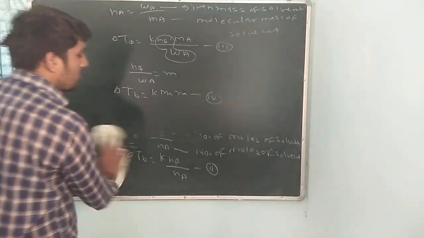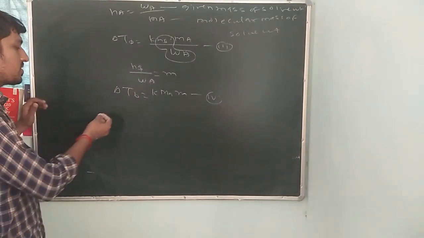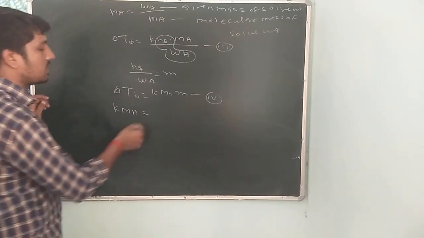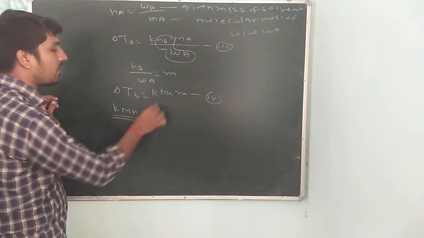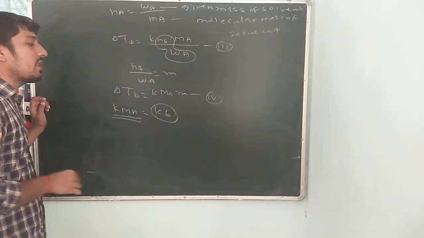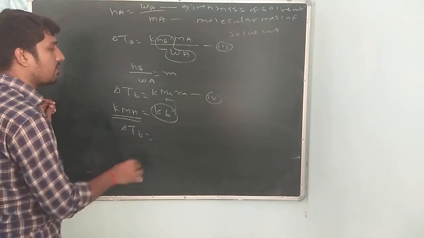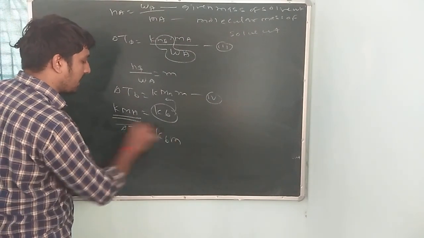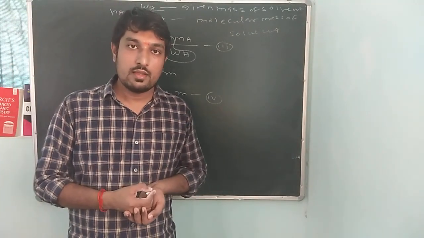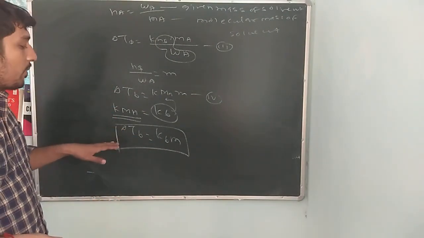Now we know that k and Ma are also constant, so in place of k and Ma we can write Kb. We put the value of k Ma in equation number 4, and we can prove that. After this, we can find the elevation in boiling point.